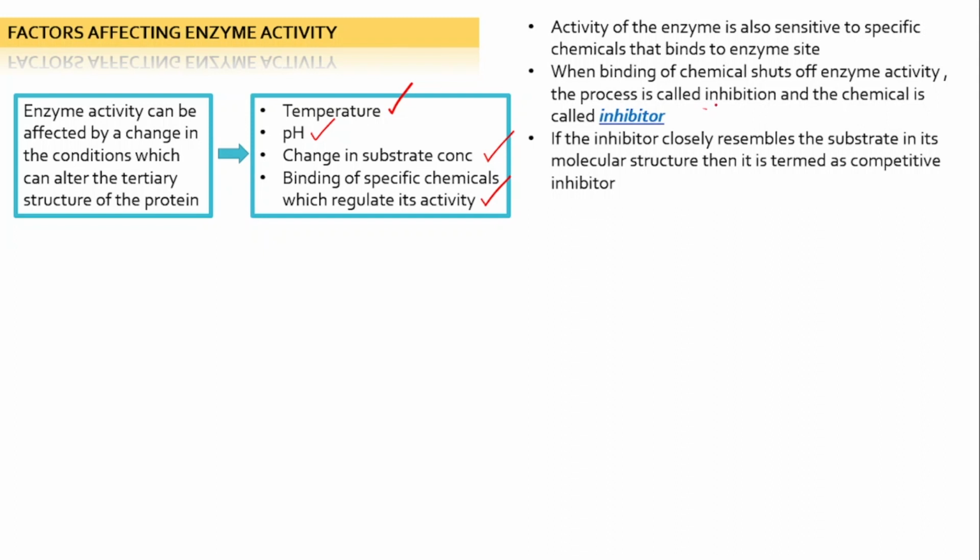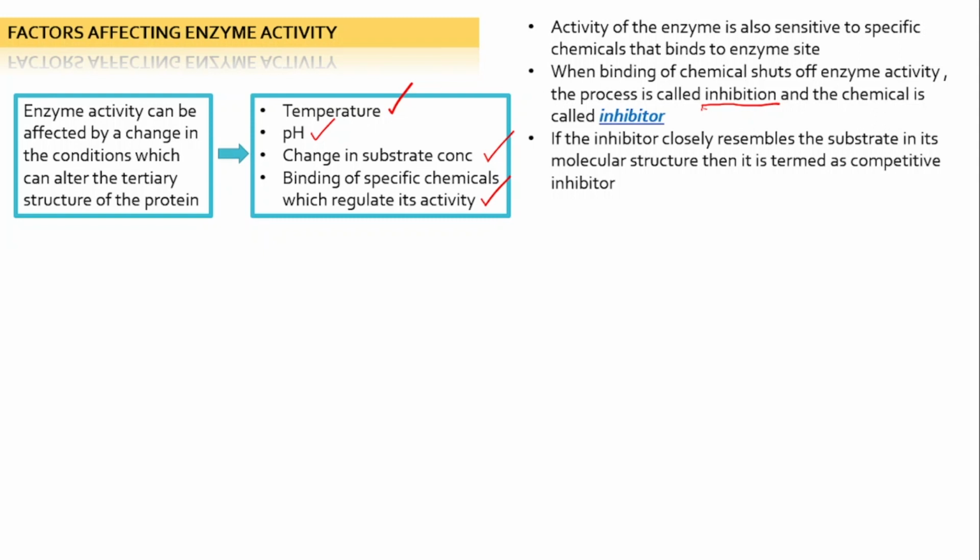For example, the enzyme has to perform a certain function, a certain reaction. What happens is that certain chemicals take place on the active site of the enzyme. So the process is called inhibition, whereas the chemical involved is called an inhibitor.